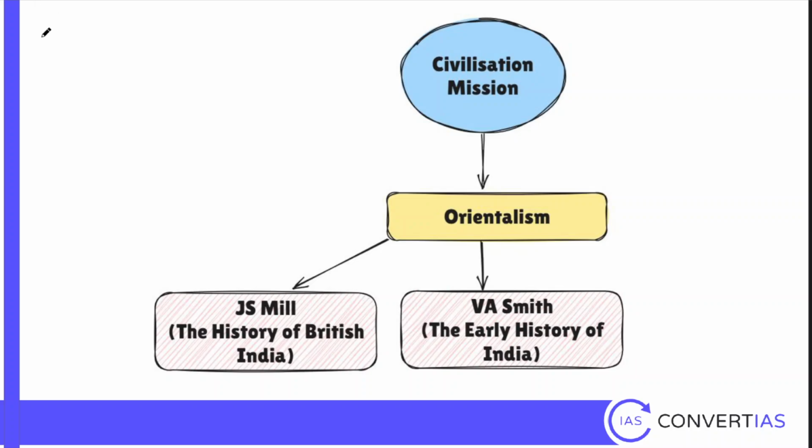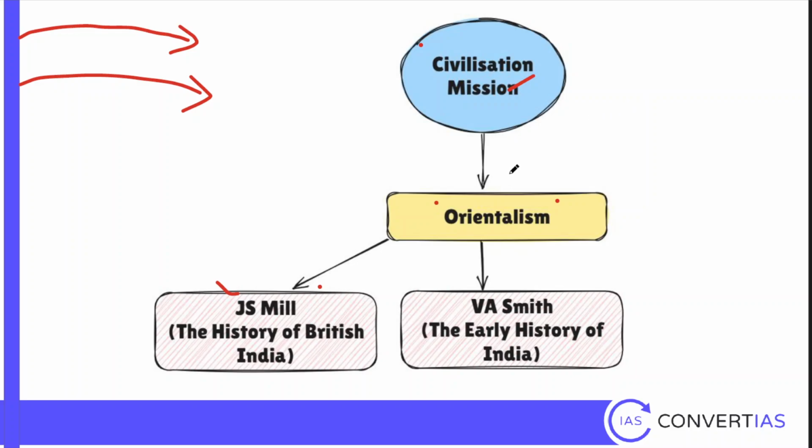Now, when you do this, when you're trying to conquer or when you're doing mercantile capitalism, you always need a philosophy to support that. Otherwise, how are you going to convince the people in your country? Or how are you going to conquer the other countries? For this, they had a philosophy. This philosophy is very important, and yet there are two people associated with that as well. This philosophy is called Orientalism. Orientalism means people in the Orient.